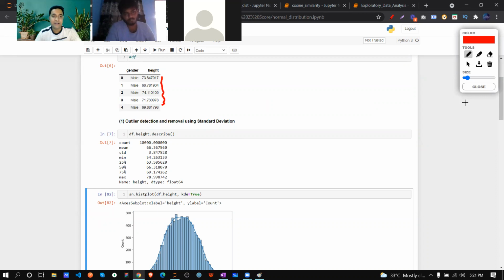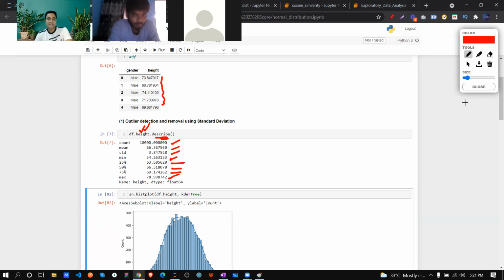Over here, I'm asking it to describe all those things about this height column. It says the count of the data is 10,000, the mean is 66.36, then the standard deviation, minimum value, this is my maximum value, and this is my 25% data, 50% data, 75% data.